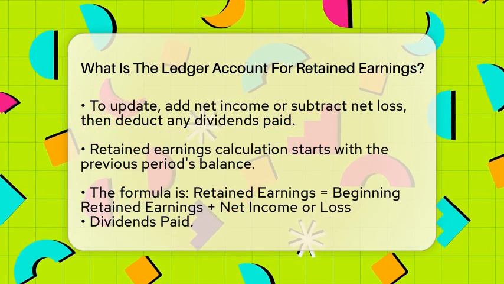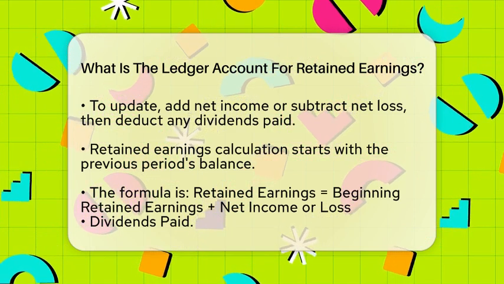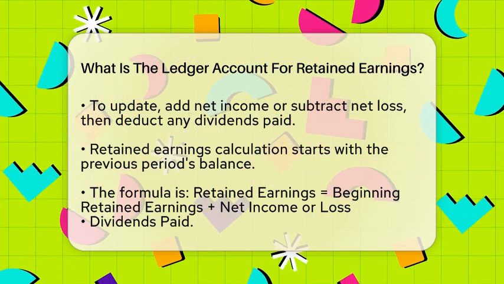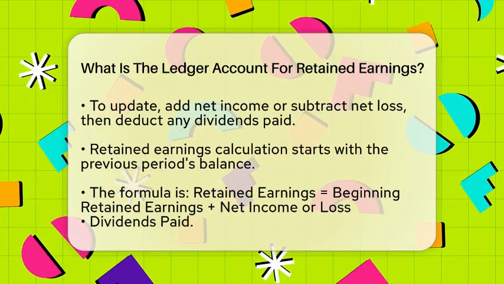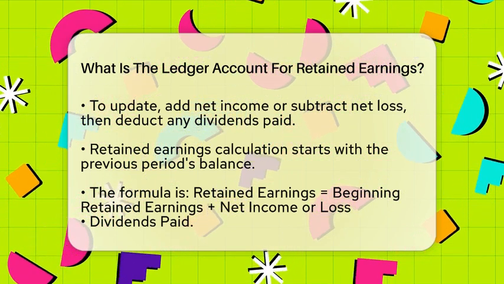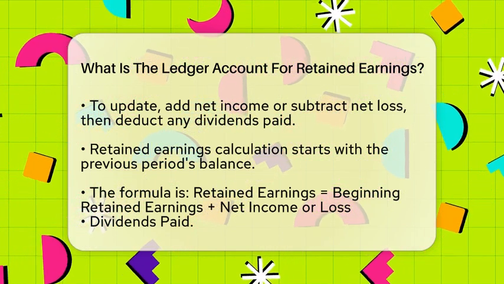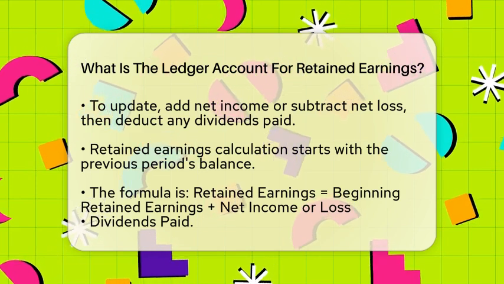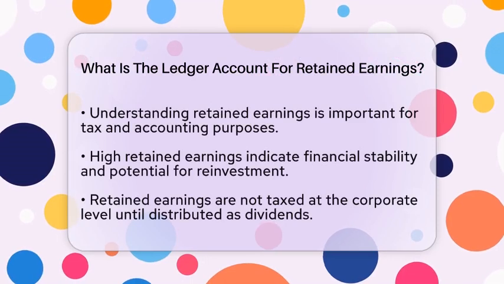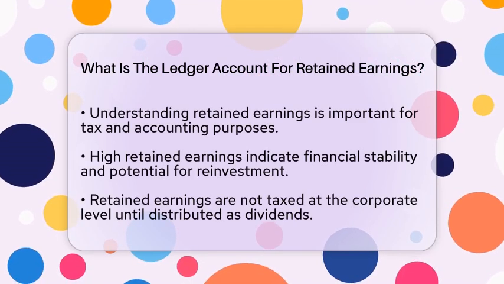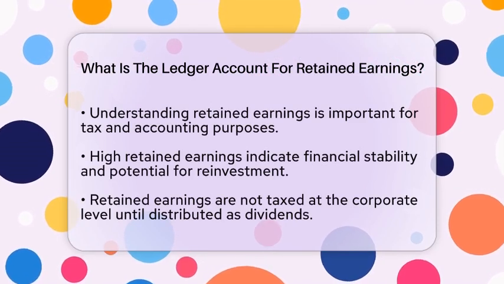To calculate retained earnings, you start with the beginning balance from the previous period. Next, you add the net income or subtract the net loss for the current period. Finally, subtract any dividends paid out. The formula looks like this. Retained earnings equals beginning retained earnings plus net income or loss minus dividends paid.